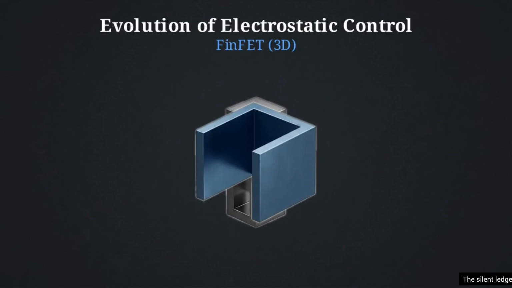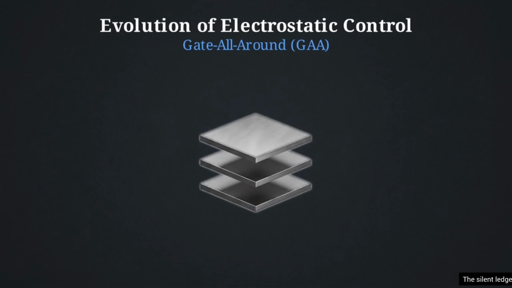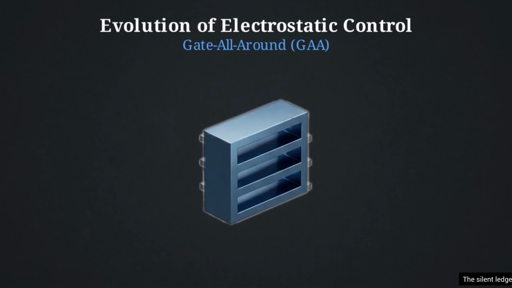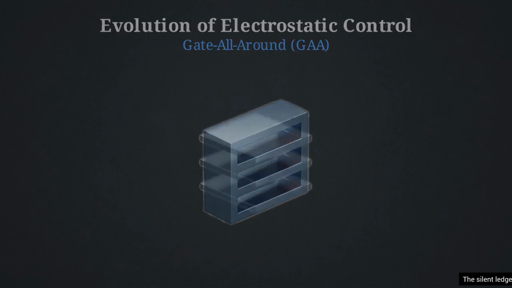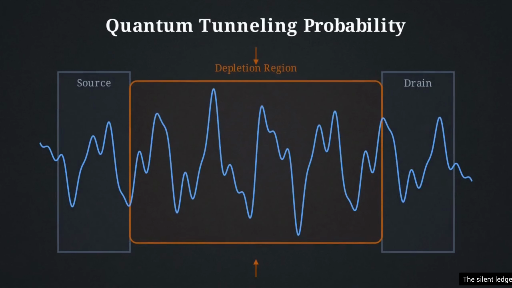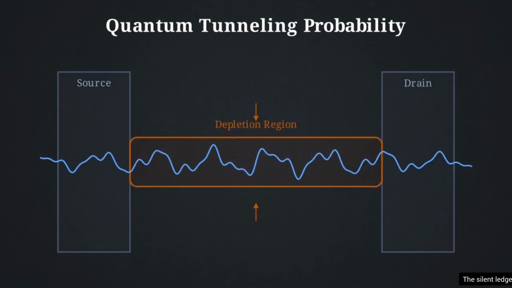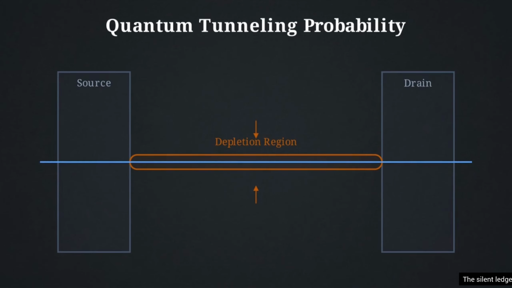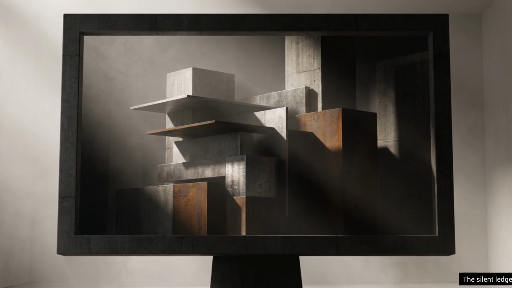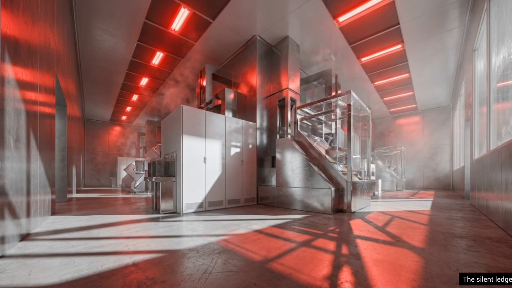on 3 sides. This evolved into Gate-All-Around nanosheets, slicing the fin into isolated layers, with the gate wrapping entirely around every single channel. This 3-dimensional topology compresses the depletion region, driving the probability of quantum tunneling back towards 0. But translating this mathematical model into physical reality triggered a series of catastrophic structural failures on the factory floor.